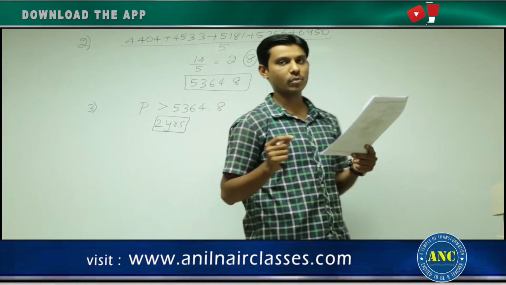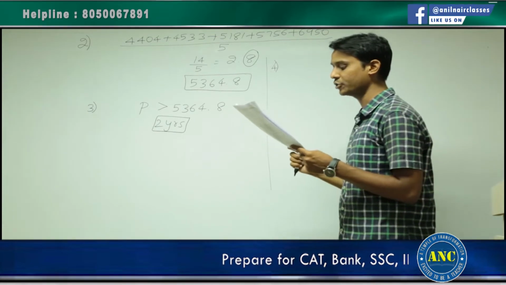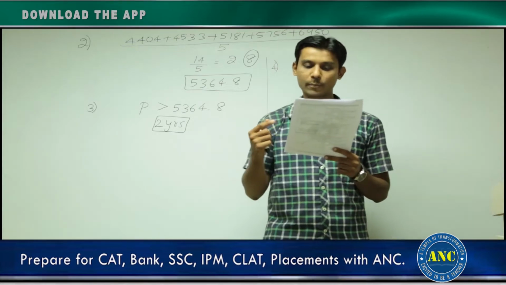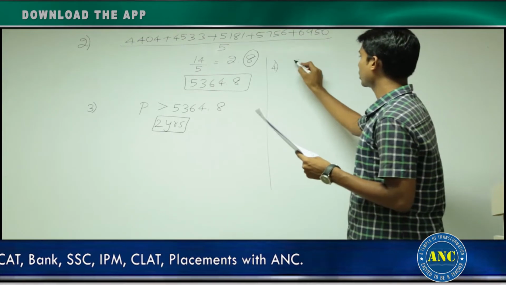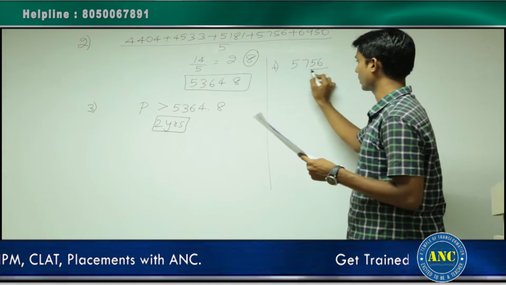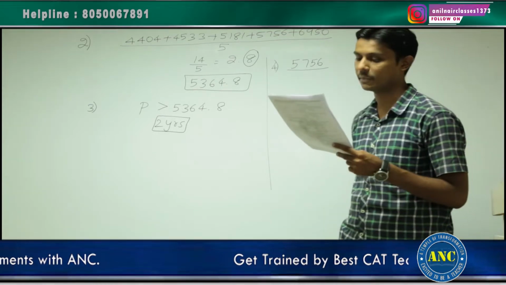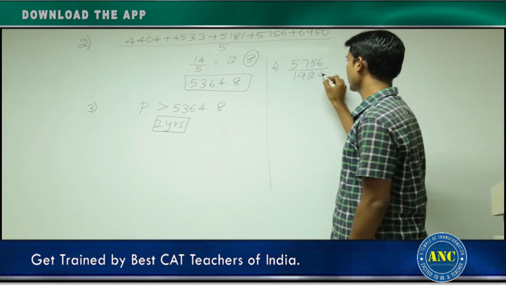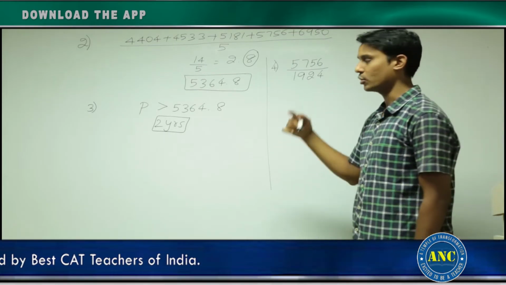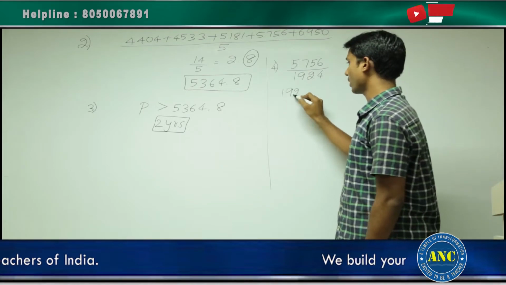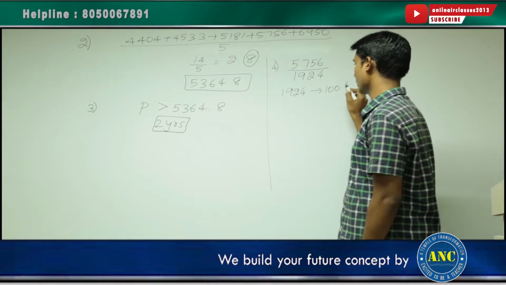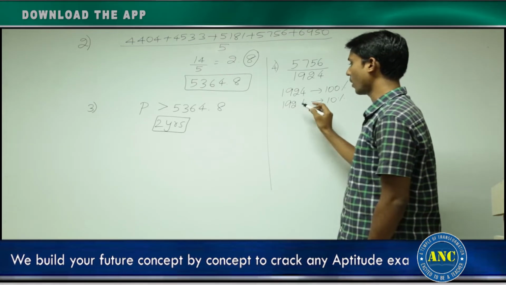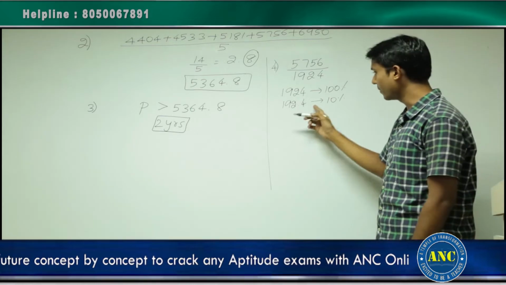Fourth one. What was the ratio of production to import in 1985-86? What is the production in 1985-86? It is 5756. They are asking the ratio divided by import in 1985-86, which is 1924. Import in 1985-86 is 1924. You can also use that logic we used. 1924 is nothing but 100%. 10% is nothing but 192.4. If you are so obsessed with wasting time in the examination, please use this approach.